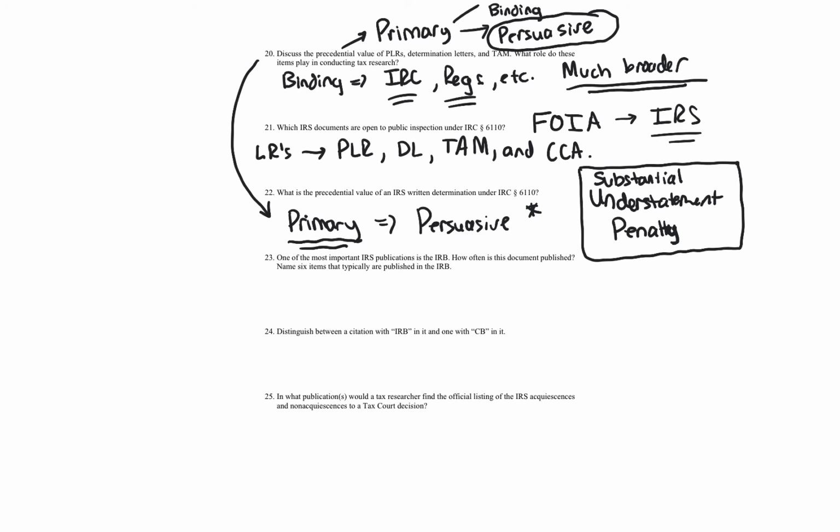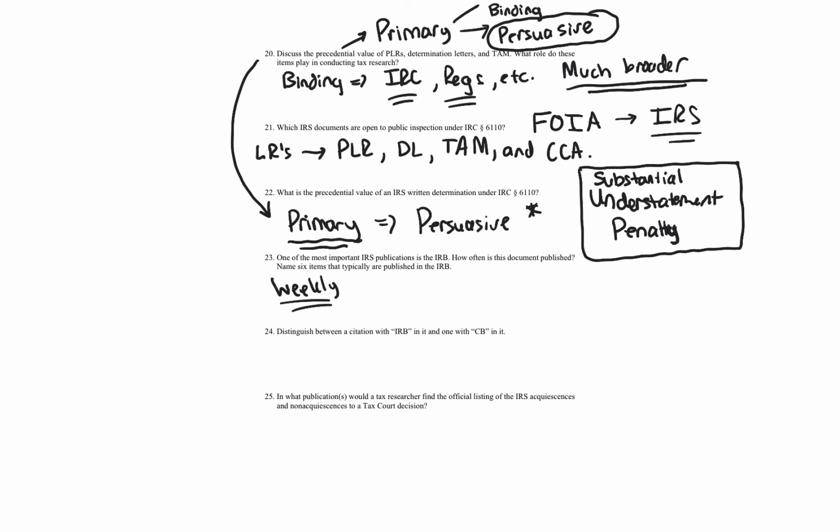Okay, question 23. One of the most important IRS publications is the IRB, the Internal Revenue Bulletin. How often is this document published? Name 6 items that typically are published in the IRB. Okay. So the Internal Revenue Bulletin is published weekly. Name 6 items that are published in the Internal Revenue Bulletin. Well, I'm going to actually give you more than 6. So let me change the font. Let's change it to red.